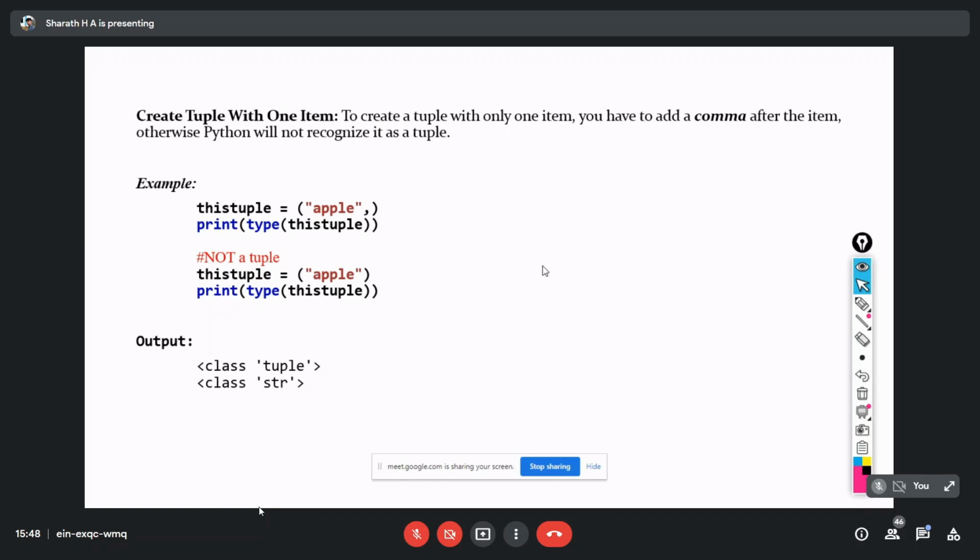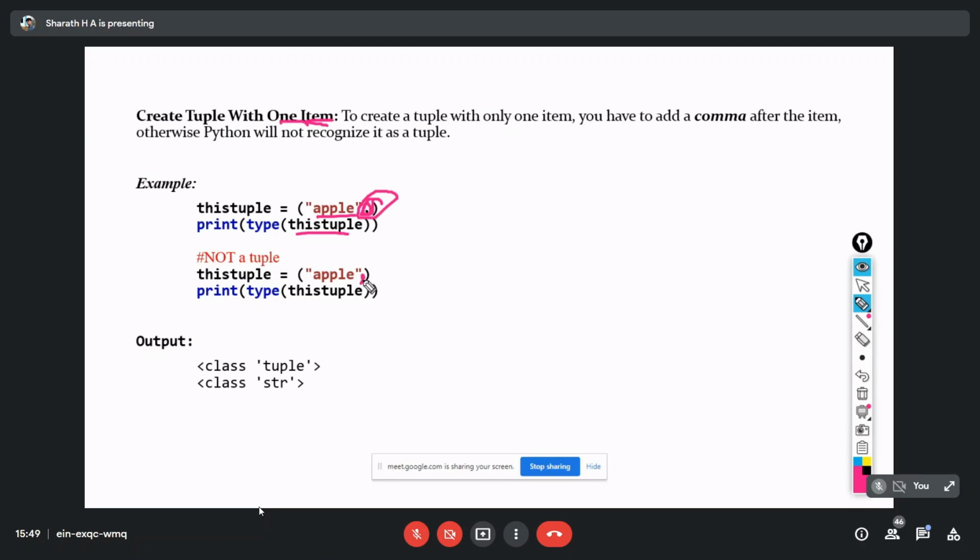Here you can see how to initialize a tuple with a single value. I need to put one extra comma here, so that it will show as a tuple, because I've used one extra comma. This is only for single value initialization, that means a tuple with a single element. If you're going to initialize the tuple with multiple values, with 2 or more values, you need not write this extra comma. When we have only one item, we're supposed to write one extra comma.